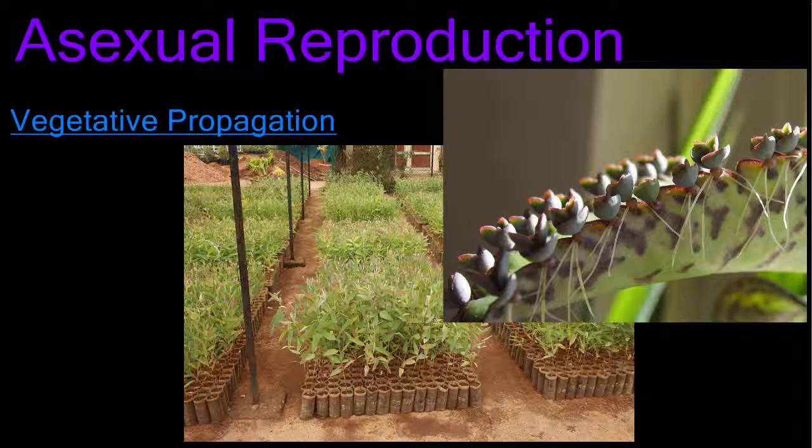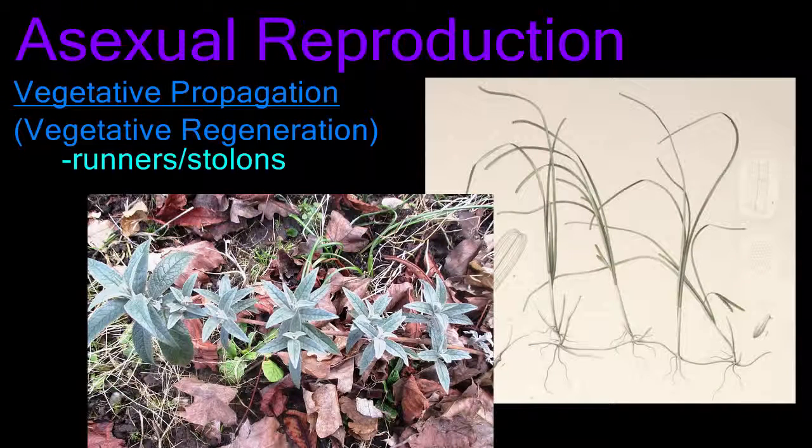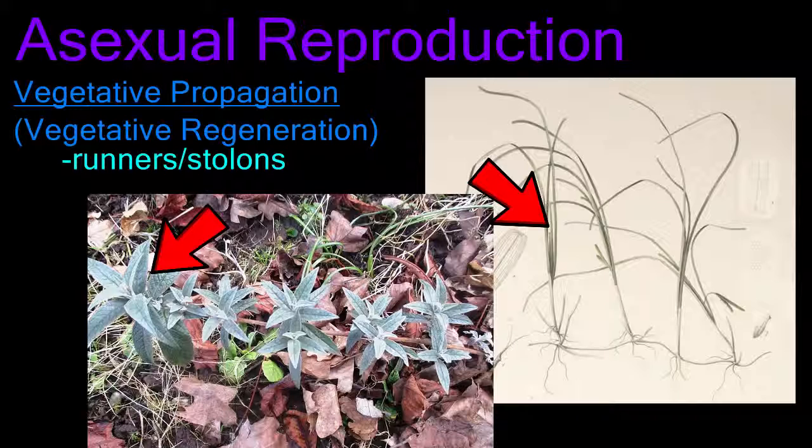Bryophyllum plants, for example, sprout tiny plantlets on the margins of their leaves. When they are mature enough, these tiny clones are dropped from the parent plant to root in the soil below. Strawberries and many grasses propagate by runners or stolons. Stolons are stems that grow outward along the ground and establish new roots and shoots. The new plant that springs up is capable of living independently from the original plant and is genetically identical to the original plant.